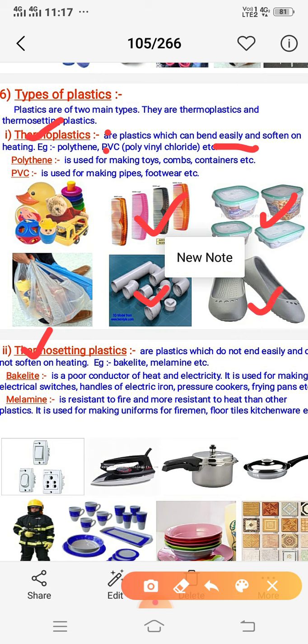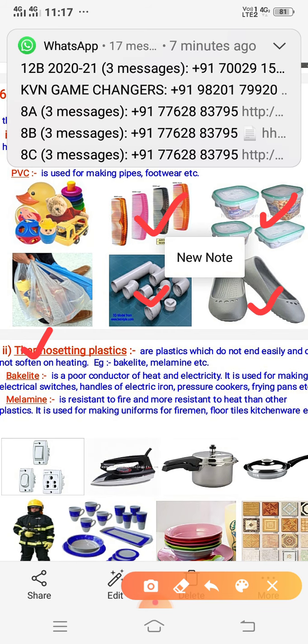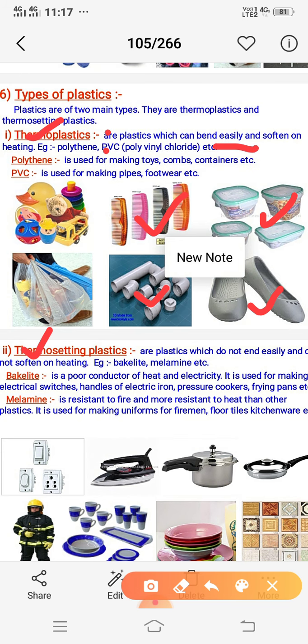Also, those which do not bend easily or soften on heating are bakelite and melamine. Bakelite is a poor conductor of heat, that is why we have iron, pressure cooker and frying pan having bakelite handles. It is used for making electrical switches also. Melamine is the cookware or the crockery we use nowadays. It is resistant to fire and more resistant to heat than any other plastic. It is used for making uniforms for firemen.